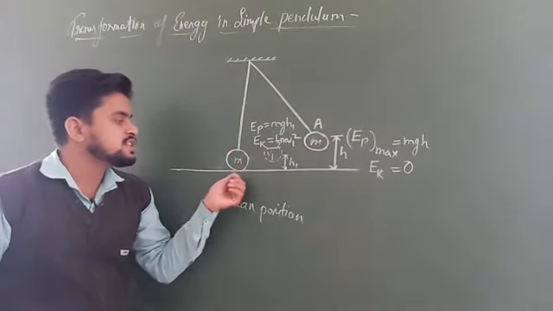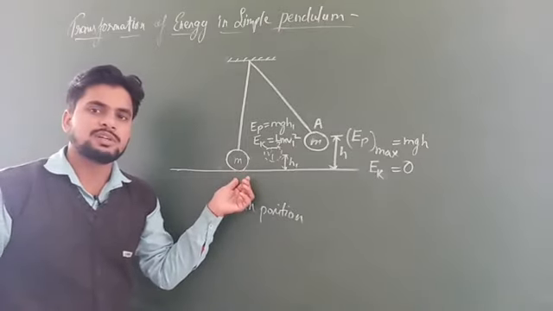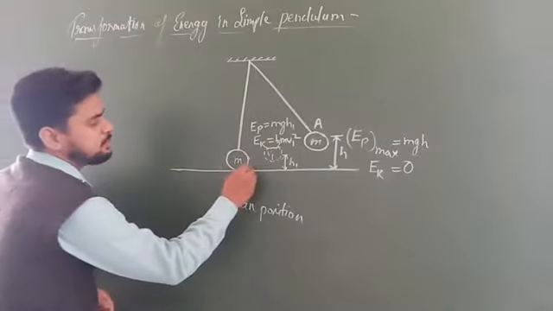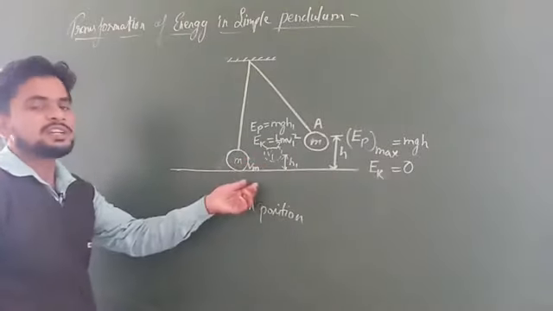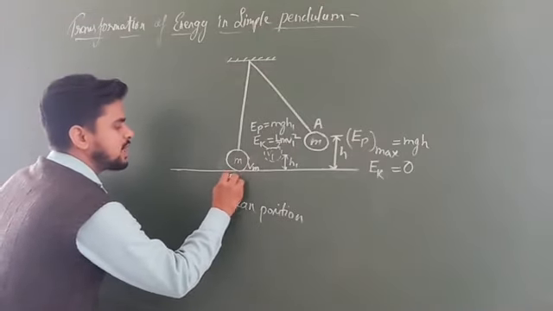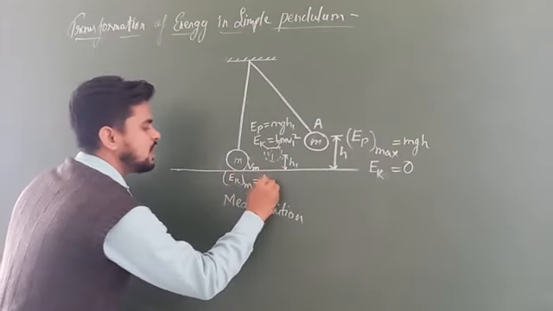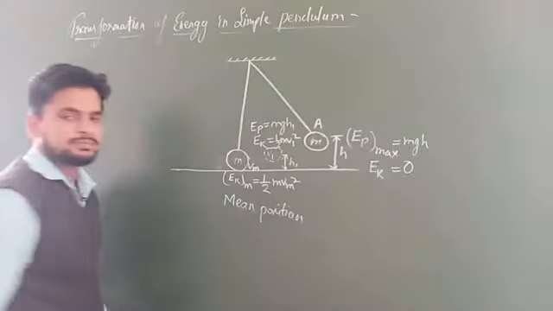Now when the bob reaches the mean position, then it attains the maximum velocity. Let the maximum velocity be Vm. If it attains the maximum velocity, then we can see at this position the kinetic energy will be maximum, and that is equal to half m Vm square.